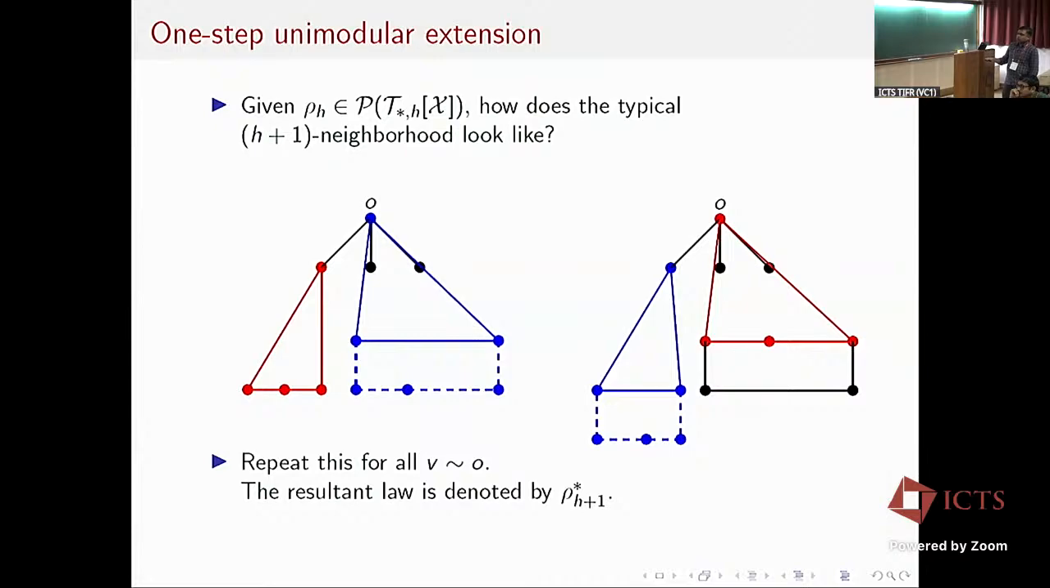I do this for each vertex of each neighbor of my root independently. Then I get a tree which we denote by rho star h+1, the law of the depth h+1 tree. So this is a typical behavior: given that my H neighborhood looks like some row H, the typical h+1 neighborhood looks like rho star h+1.